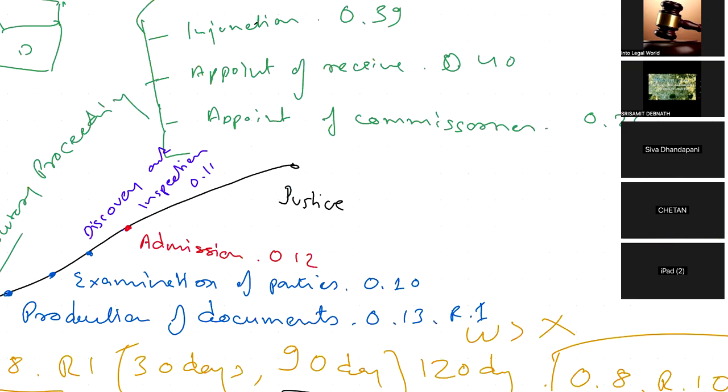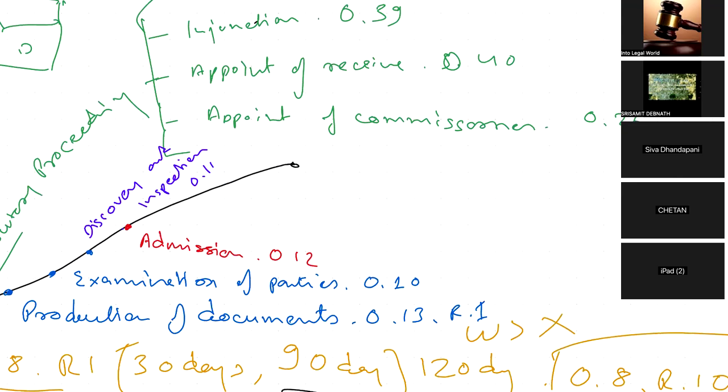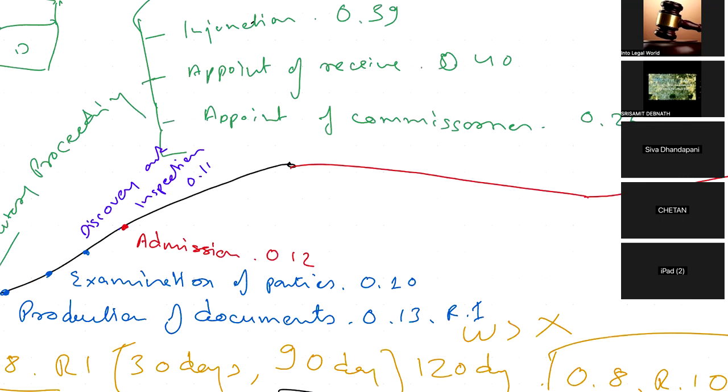It will take time, which is why we are going to do this. We are going to make a long way back to justice. And here we are talking about admission.